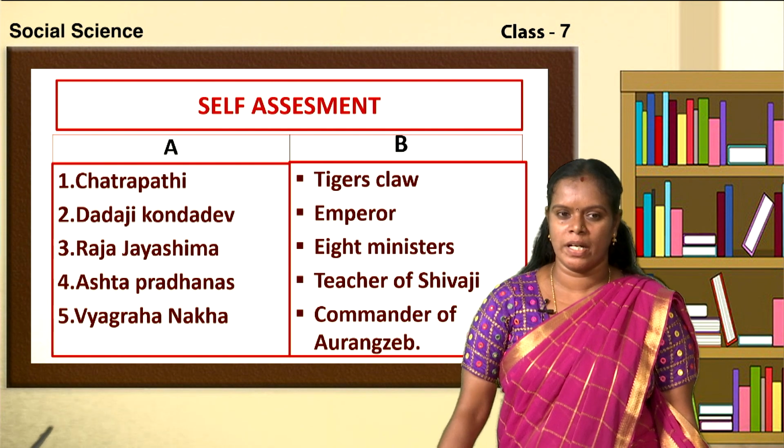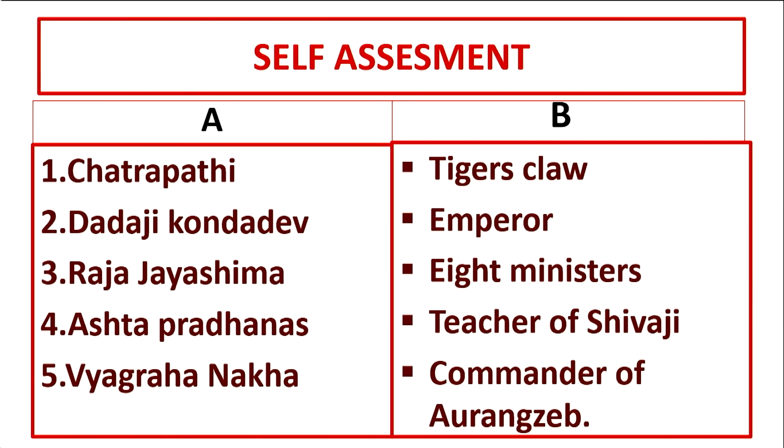Now children, are you ready to match it? Yes, let us match, children. Now Chhatrapati. Who is Chhatrapati? Yes, you are right. Very good, children. Chhatrapati means here emperor. Dadaji Kondadev. Who was Dadaji Kondadev? It was the teacher of Shivaji. And the third one, Raja Jayasimha. Who was Raja Jayasimha? He was the commander of Aurangzeb. Raja Jayasimha was the commander of Aurangzeb.